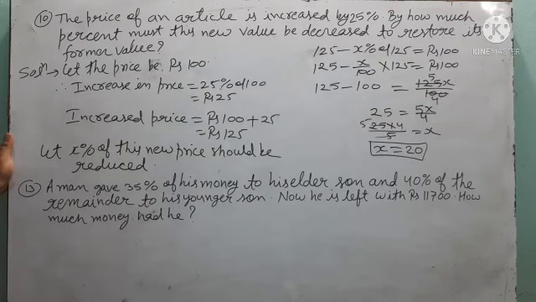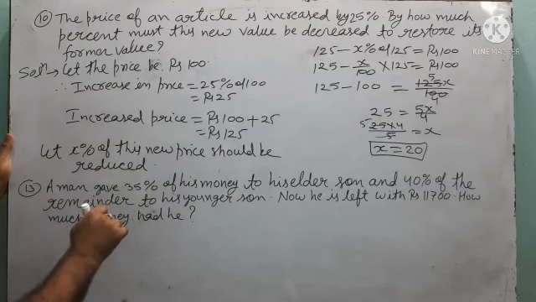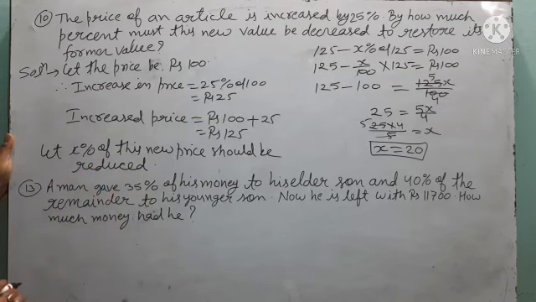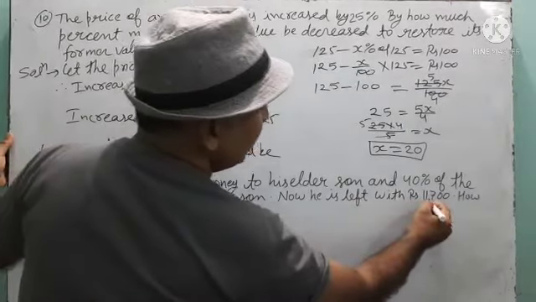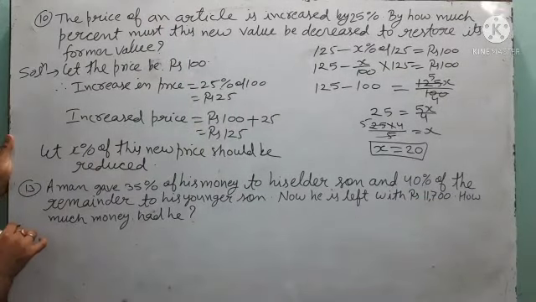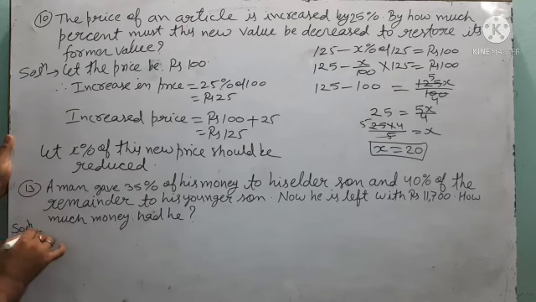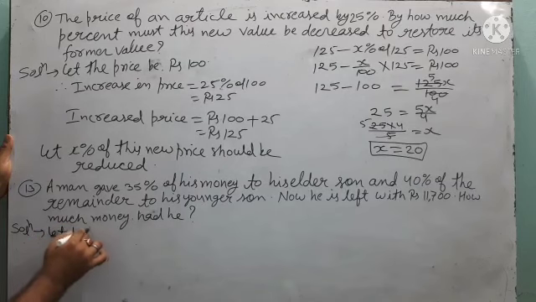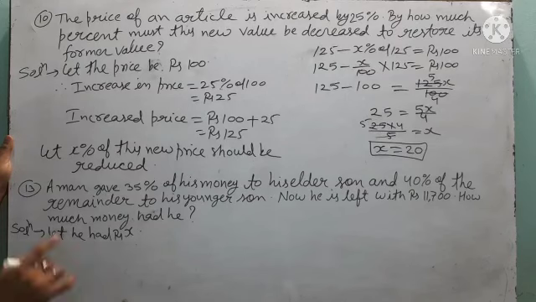Now see this one. A man gave 35% of his money to his elder son and 40% of the remainder to his younger son. Now he is left with rupees 11,700. How much money had he? So see this one. Suppose that he had X rupees. Let he had rupees X. If the man had X rupees, then how much money was given to elder son?